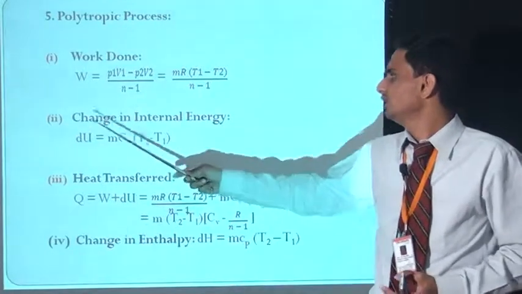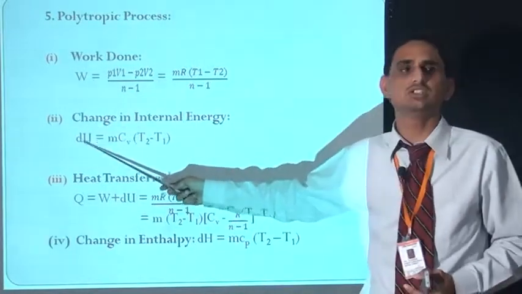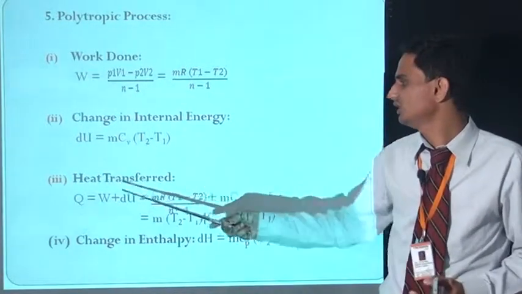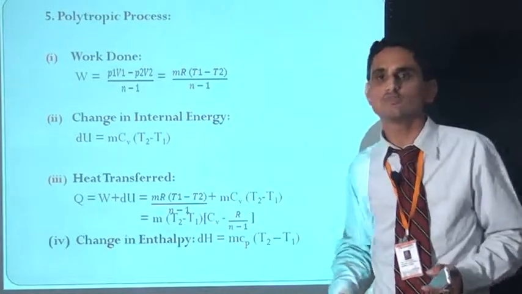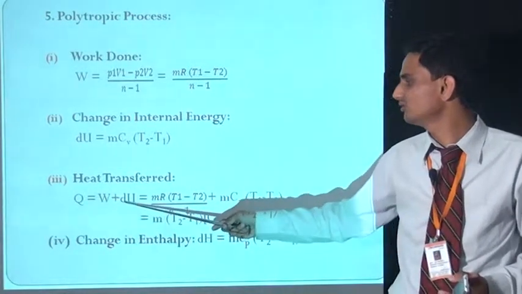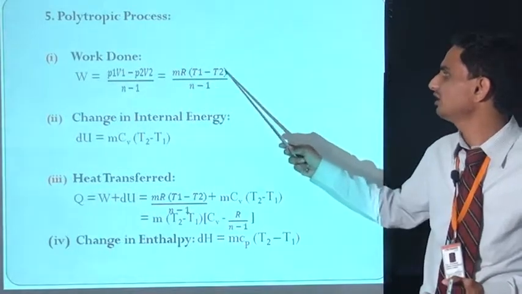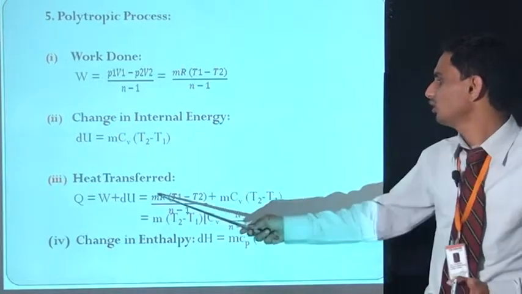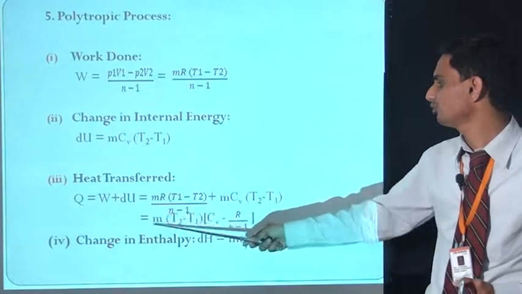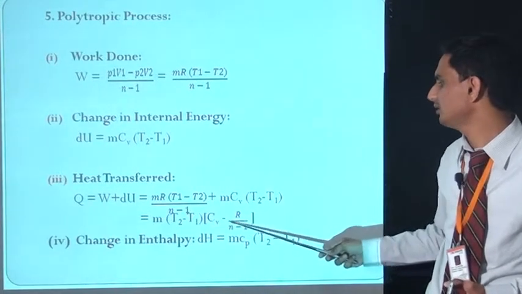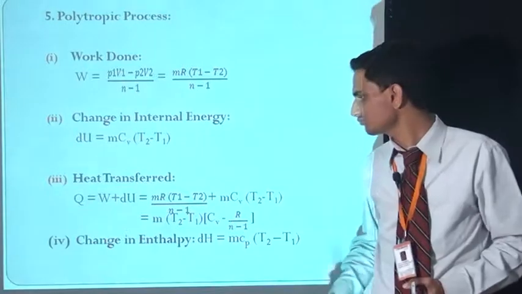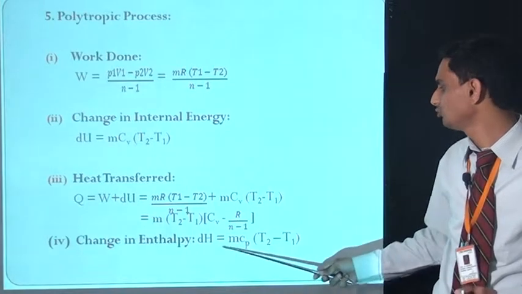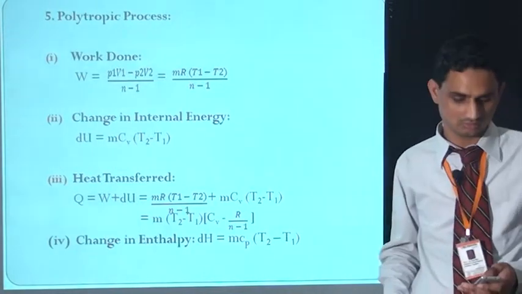Second equation is change in internal energy. So change in internal energy dU is equal to mCv(T2 minus T1). Third equation is heat transferred. According to the first law of thermodynamics, Q is equal to W plus dU, but W is equal to mR(T1 minus T2) upon (n minus 1), and dU is equal to mCv(T2 minus T1). Common m and (T1 minus T2), so m(T2 minus T1) in bracket (Cv minus R) upon (n minus 1). Fourth equation is change in enthalpy. So change in enthalpy dH is equal to mCp(T2 minus T1). Thank you.